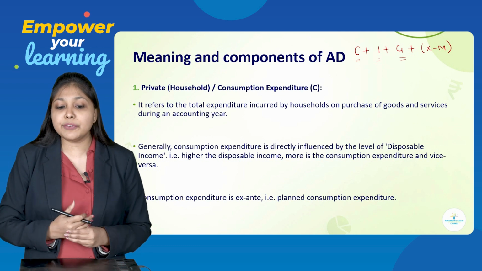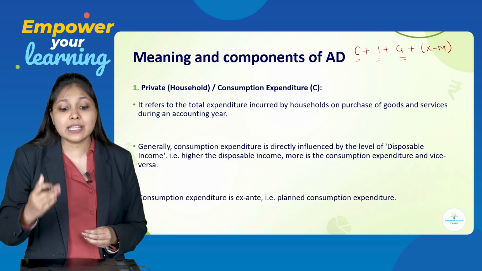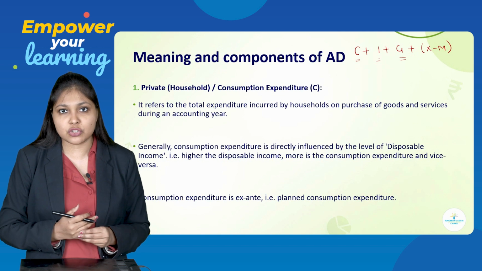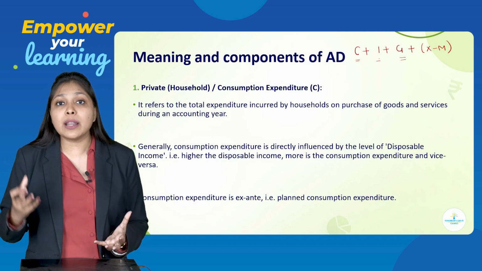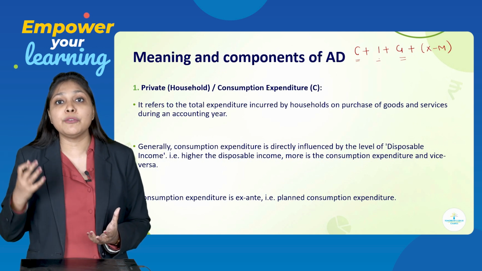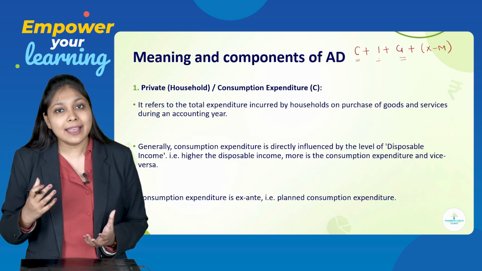So let us start with the first one, that is your first private household or consumption expenditure, which includes we as consumers who are going to consume the different types of goods and services present in the economy.